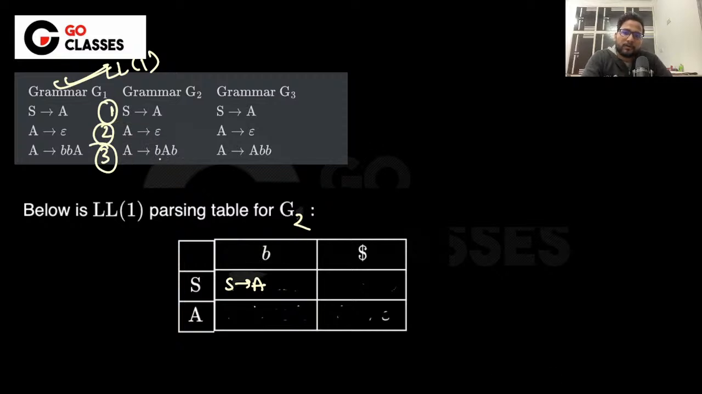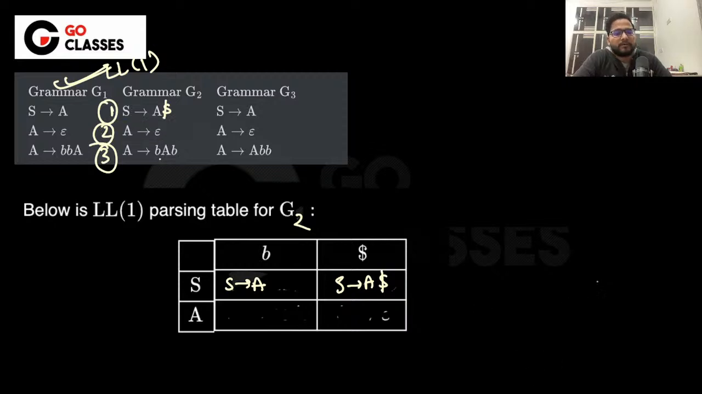And follow of A is also dollar, right? I mean, follow of A is the same as follow of S, which is also dollar. So this particular production will go to first of A, which is basically epsilon. So that is why this particular production will also go here, right? S gives A B. Okay. What about this?